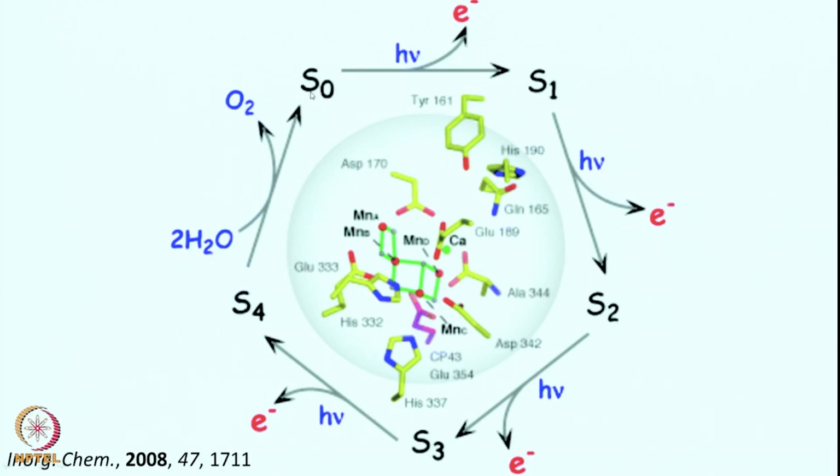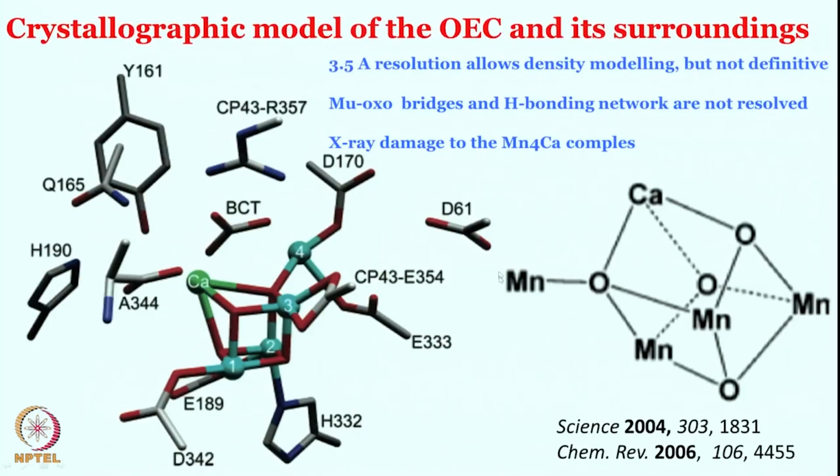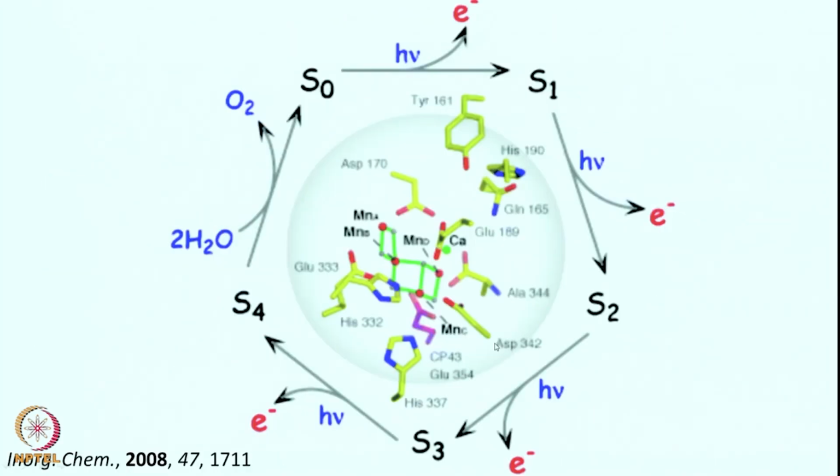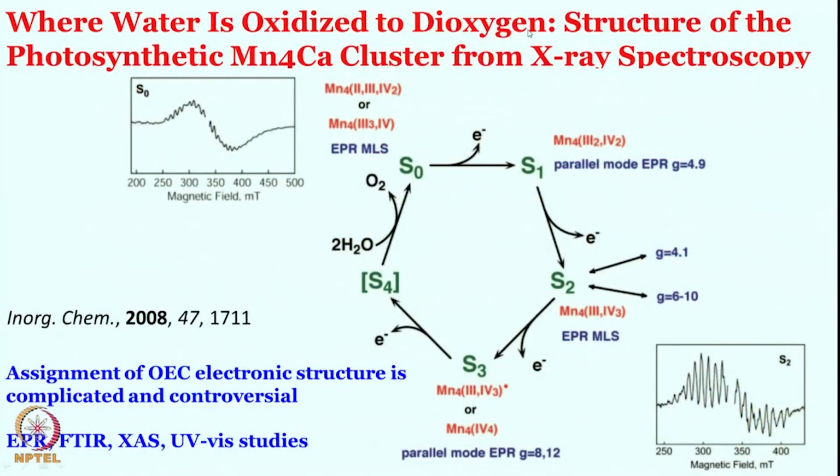You have seen the cluster, what perhaps it could be talked over here, although knowing very well that is not the right representation of the structure that one would like to have. So, let us look at the same thing once again. We are trying to understand where water is oxidized to oxygen, and the structure of the photosynthetic 4 manganese 1 calcium cluster from X-ray spectroscopy that has been done, and then what are the caveats that remain.